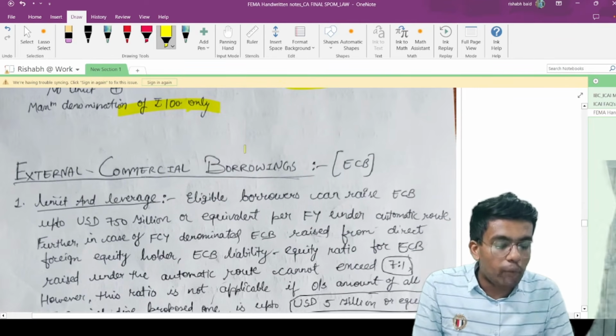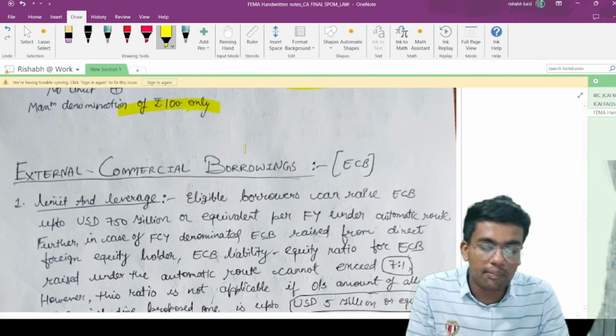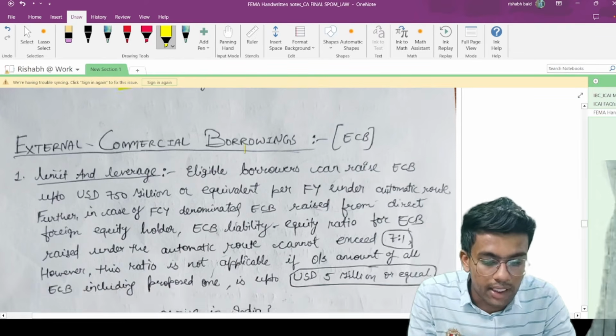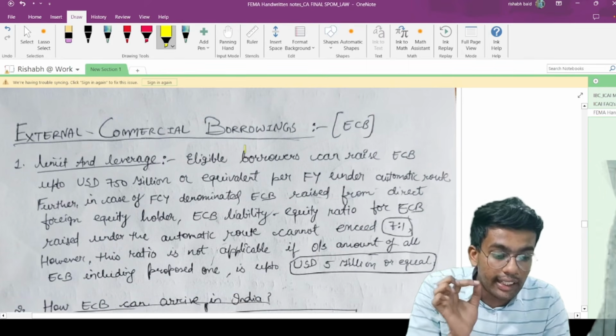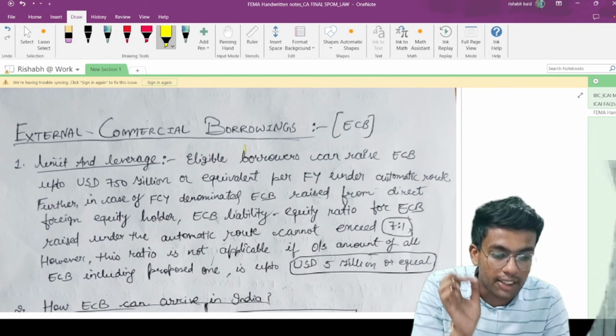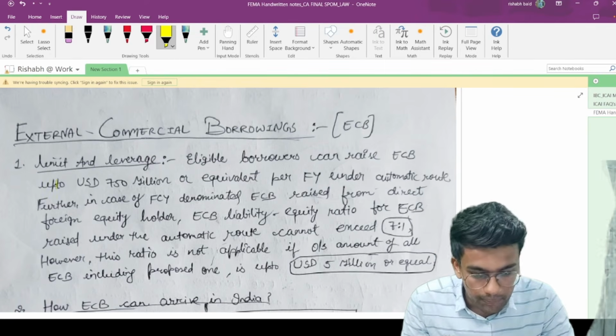Now moving on to the important part, external commercial borrowings. Can you have external commercial borrowings or not? The answer to this question is yes, you can borrow external commercial borrowings. What is the limit and leverage? Eligible borrowers can raise ECB up to $750 million or its equivalent every financial year under the automatic route. All right, this is point number 1.